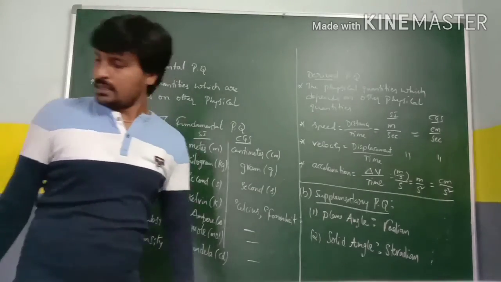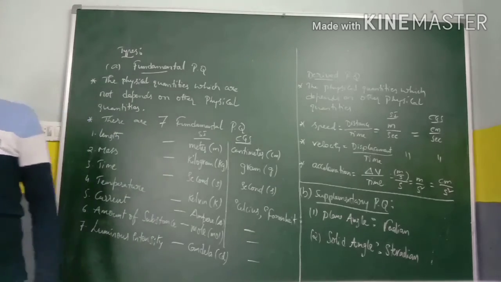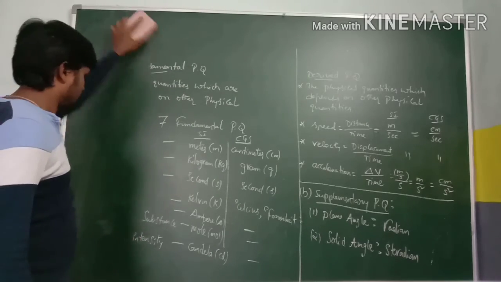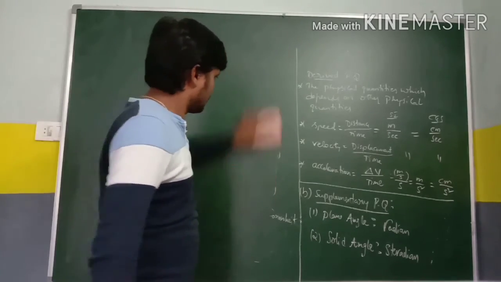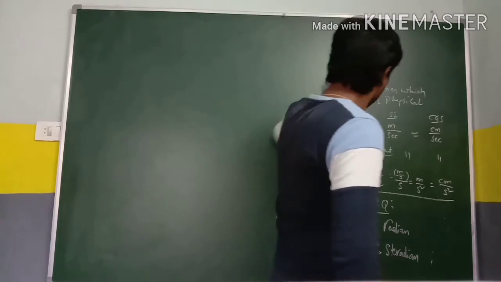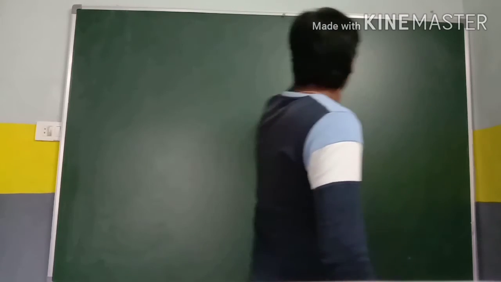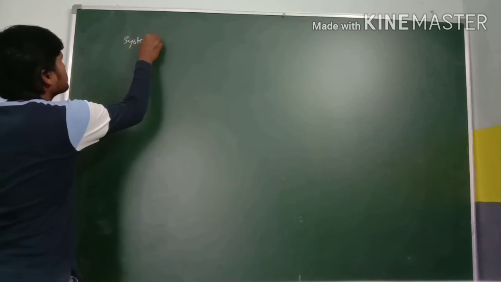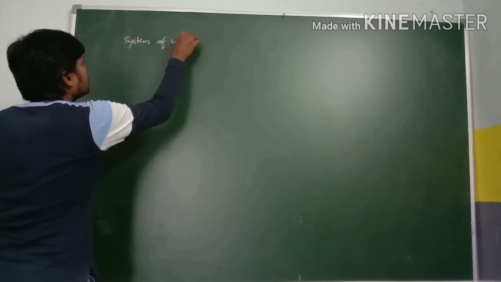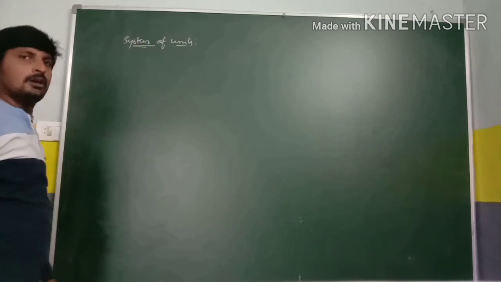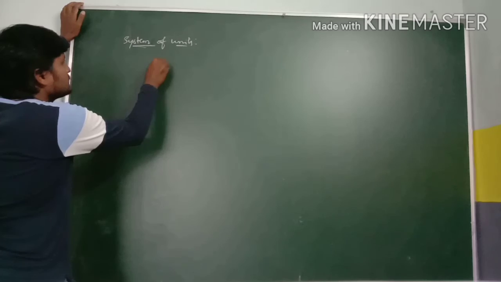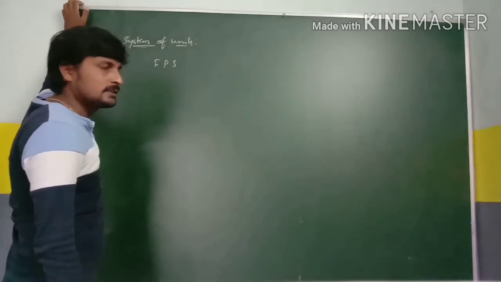Right. Next, it is about systems of unit. We have 4 types of systems of unit. First one is FPS system.